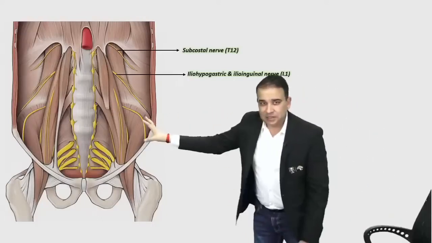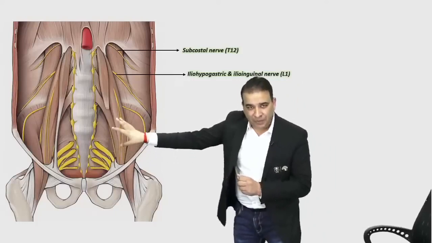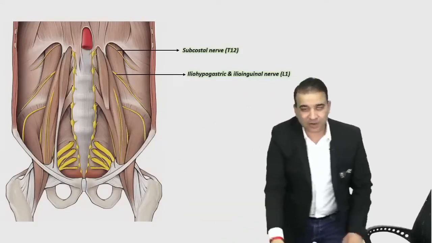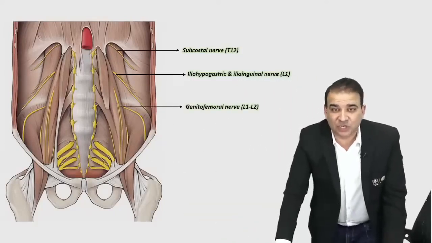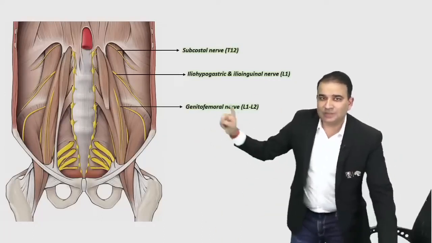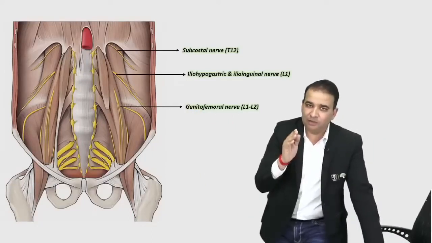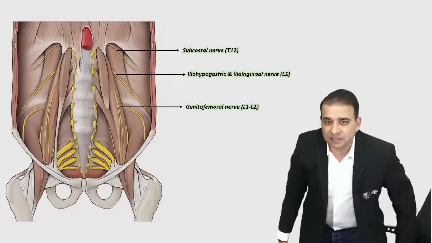Now look at the muscles, the nerves which are coming out. Some are lateral to psoas major, some medial to psoas major, some piercing the psoas major. The one which is piercing the psoas major muscle and coming out is the genitofemoral nerve. I'll tell you more about these couple of important nerves separately also. So if you're looking at the psoas major muscle and you see a nerve piercing the muscle and coming out, that is the genitofemoral nerve.